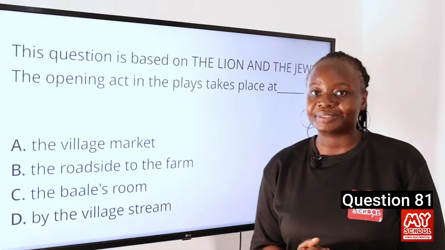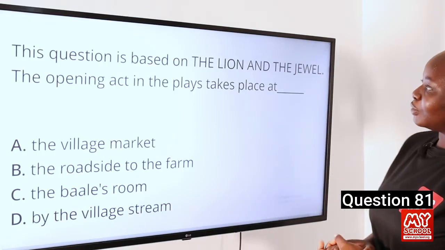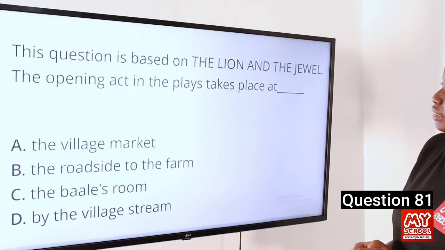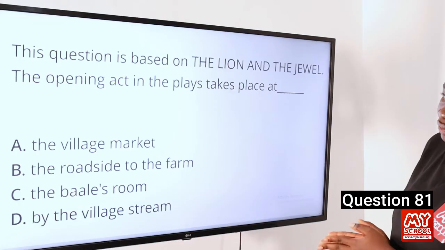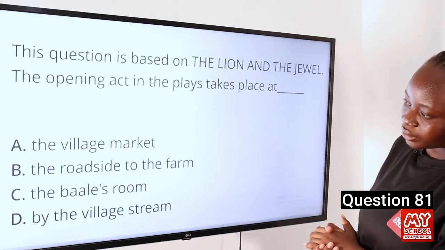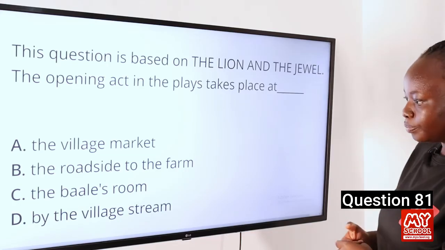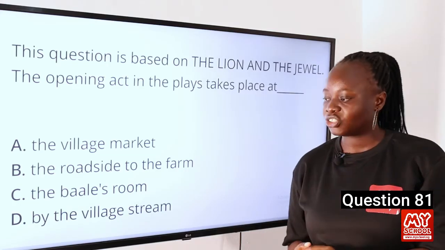Now on to question 81. This question is based on The Lion and the Jewel. The opening acts in the plays take place at dash. A. The village market, B. The roadside to the farm, C. The bale's room, and D. By the village stream. So the answer to this question is by the village stream.